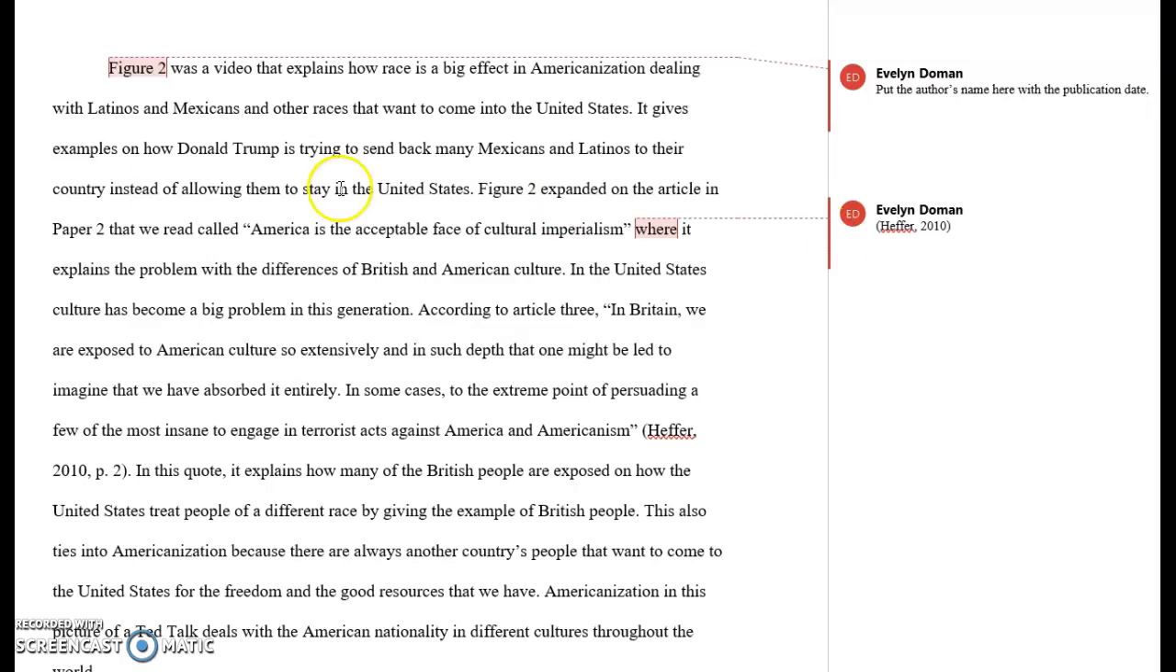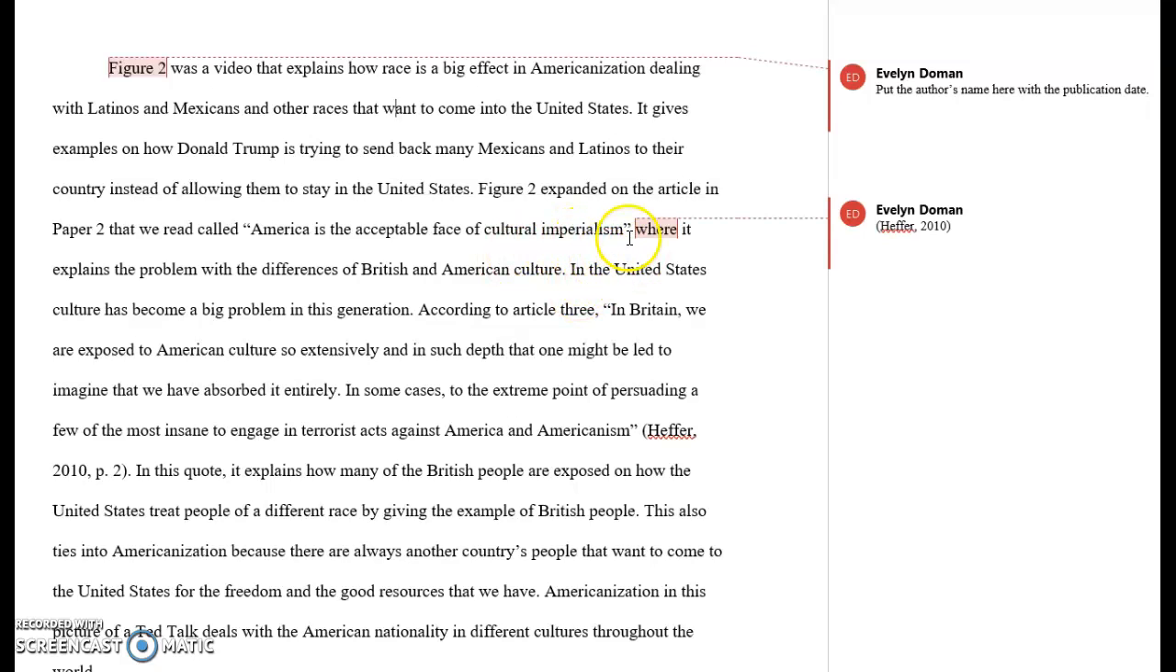Okay, then she introduces her second figure, and her second figure was a video. It was actually a TED Talk that she found online. So again, I would recommend that she put the author's name with the publication date here, rather than just referring to it as figure 2, so that again we're referred to which sources she used for this.